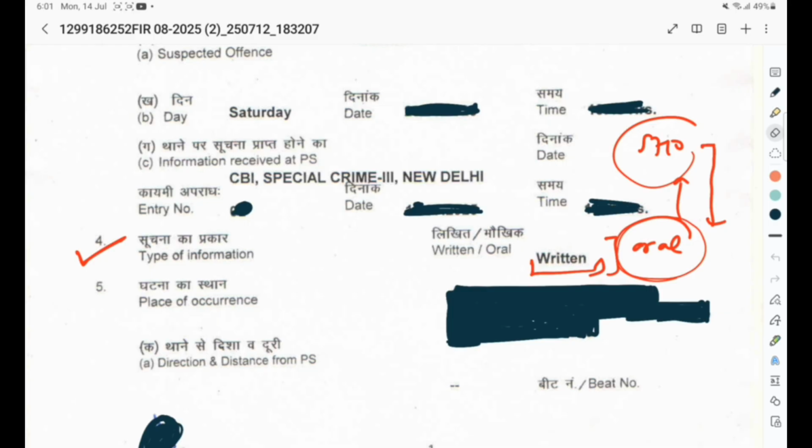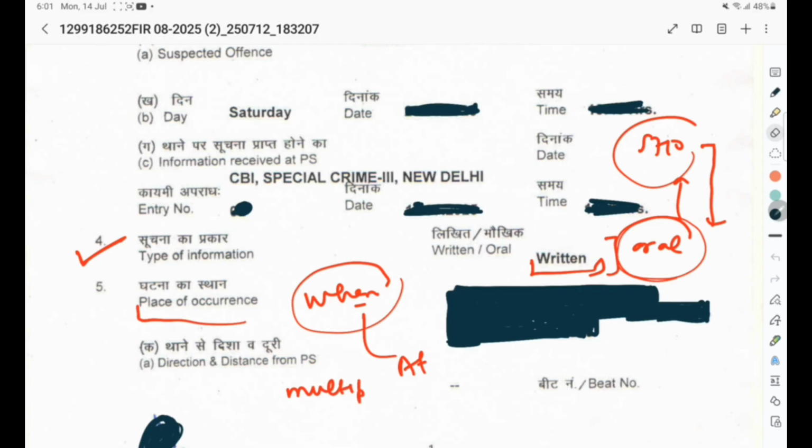At point number 5, there is mention of the place of occurrence where the offense had been committed. As the offense is concerned with demand, they have to specify at what place the demand is made. The point is important because sometimes there might be a case that multiple times the concerned accused had raised a demand.